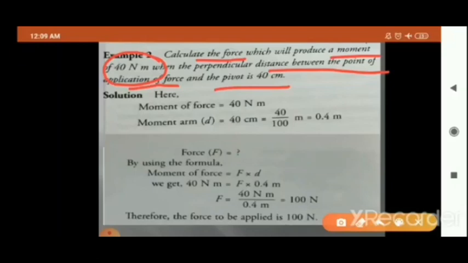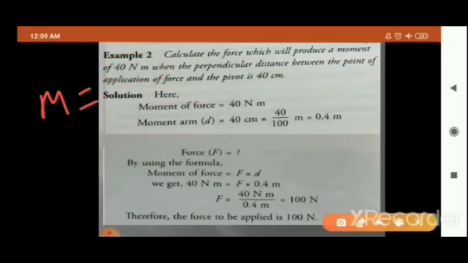So first of all you will write whatever is given. Moment of force is given in this question: 40 Newton meter. Moment arm is given: 40 centimeter. And what is the standard unit? Meter. So you need to change this 40 centimeter into meter. So 40 upon 100, that is 0.4 meter. Now what is the formula? Moment of force is equal to force into moment arm D. Okay. Now you put the value.